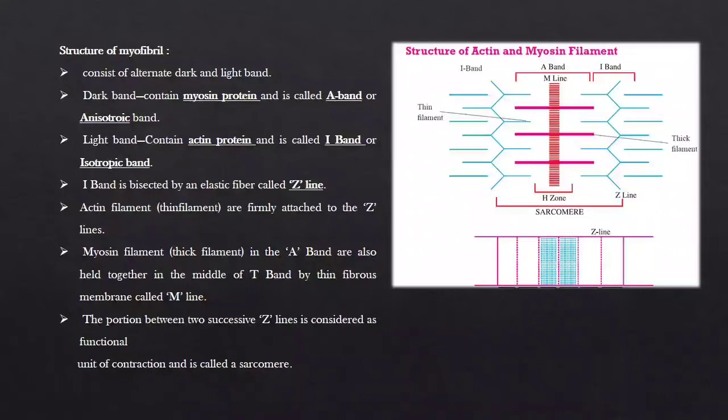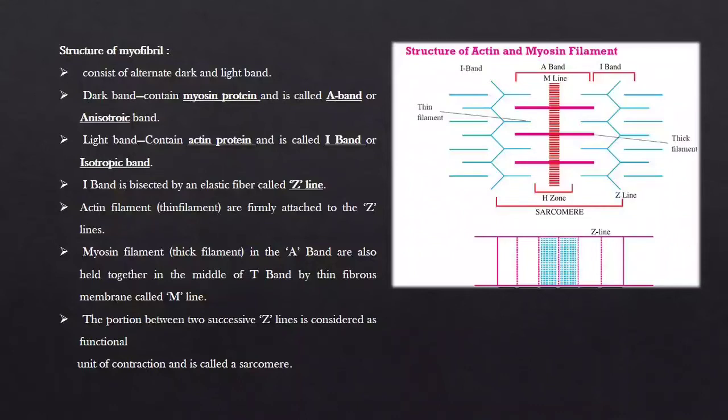Now let's go into the detail. These consist of alternate dark and light bands. When I'm explaining, you need to see the diagram as well simultaneously. Now the dark band contains a protein which is known as myosin protein, and is also called the A band or anisotropic band. And the light band contains actin protein and is also known as the I band or isotropic band.